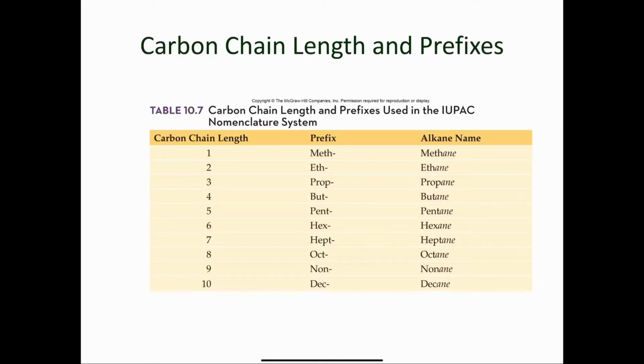Now, of course, one of the first things you have to do in organic chemistry is memorize the first 10 straight chain alkanes: methane, ethane, propane, butane, pentane, so on and so forth. And so it's important that you understand the prefixes meth, eth, prop, but, pent, hex, hept, oct, non, and dec. They represent a specific number of carbons. And so if you see the prefix hex, for example, you have to know that that represents the number 6, so 6 carbons. And so it's important that you have this table down pat.